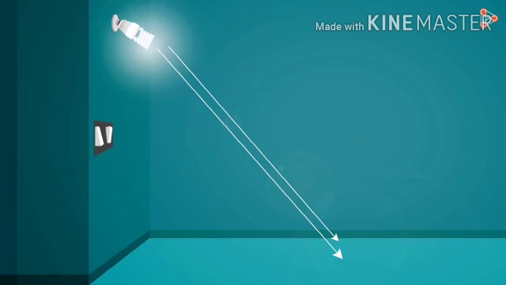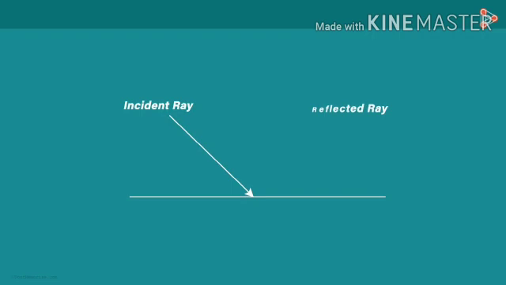Now let us consider a fluorescent bulb. It emits light, which falls on a certain surface and is reflected along a certain path. Consider a plane surface. On the plane surface, light is incident at a single point. This is the incident ray. Partially, the light is reflected along a certain path. This is the reflected ray.